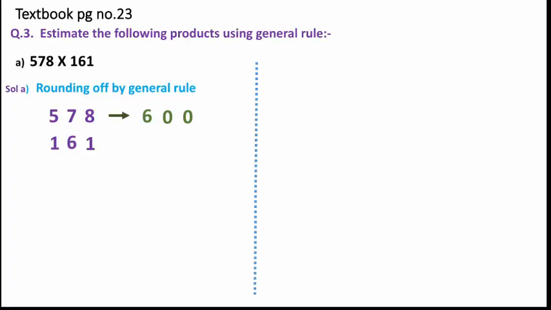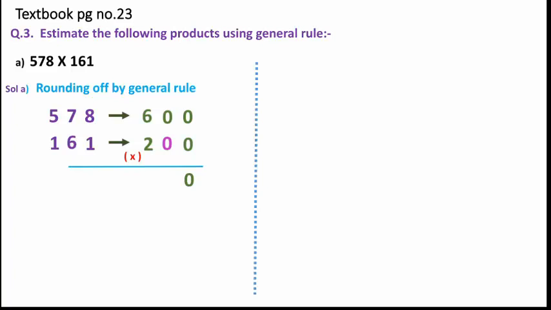Similarly for 161, we find the digit at hundreds place, it is 1. The digit at next door is 6, that means it is more than 5. So we need to add 1 to the circle digit, so it will become 200. Is it clear? As per the rounding off rule we have got that. Now what was the operation sign present between these two given numbers? It was multiplication, so we need to mention that while doing the calculation, and we will solve the multiplication step by step. So we will begin the multiplication from the ones place digit of that next number.